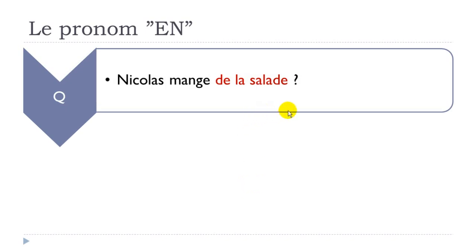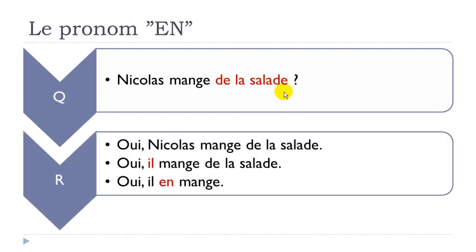In the first example we had the masculine form, and now I wrote the same sentence, but here we've got de la salade. Salade is a feminine word, so in that case it's not du, but de la, but still it's the partitive form, some. Nicolas mange de la salade. As we saw, the first option would be oui, Nicolas mange de la salade, so you repeat the whole sentence. Second option, you don't want to repeat Nicolas: oui, il mange de la salade. And the last option, you don't want to repeat either Nicolas nor de la salade, so you get oui, il en mange.